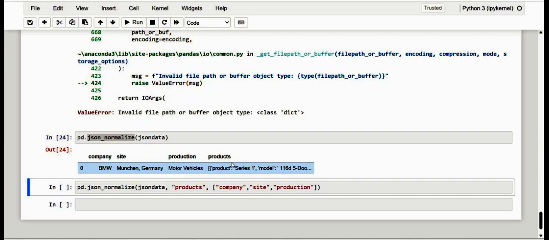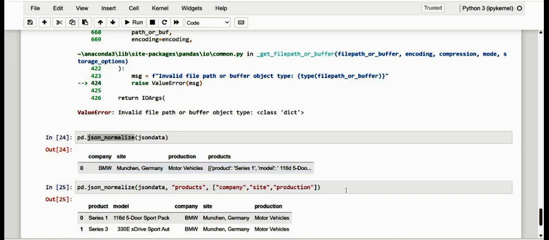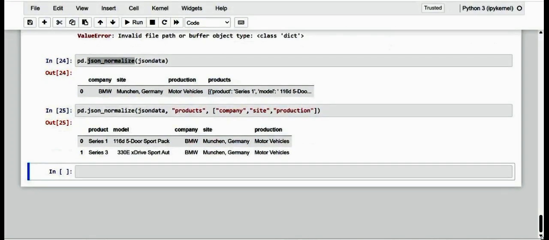This way we can make the JSON data passed as an argument perfectly tabular. Kindly observe how we have just done this. So finally we obtain a tabular data frame, as it is represented here.